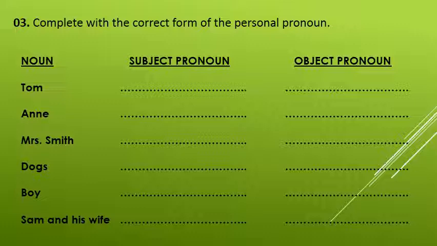I will help you with the first one. Noun Tom. The subject pronoun of the noun Tom is he. The object pronoun of the noun Tom is him. You should write he under the subject pronoun and him under the object pronoun. Now you can attempt the rest of the questions.